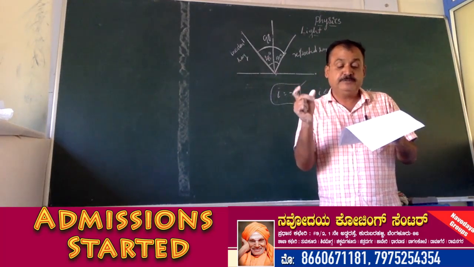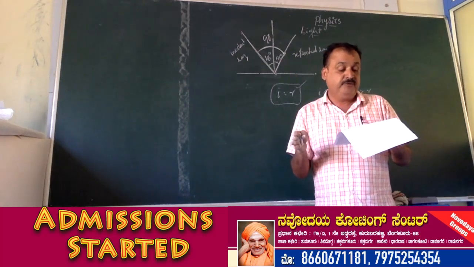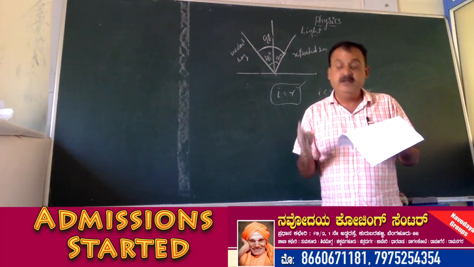If the light falls perpendicular on the plane mirror, what will be the angle in which it will be reflected?